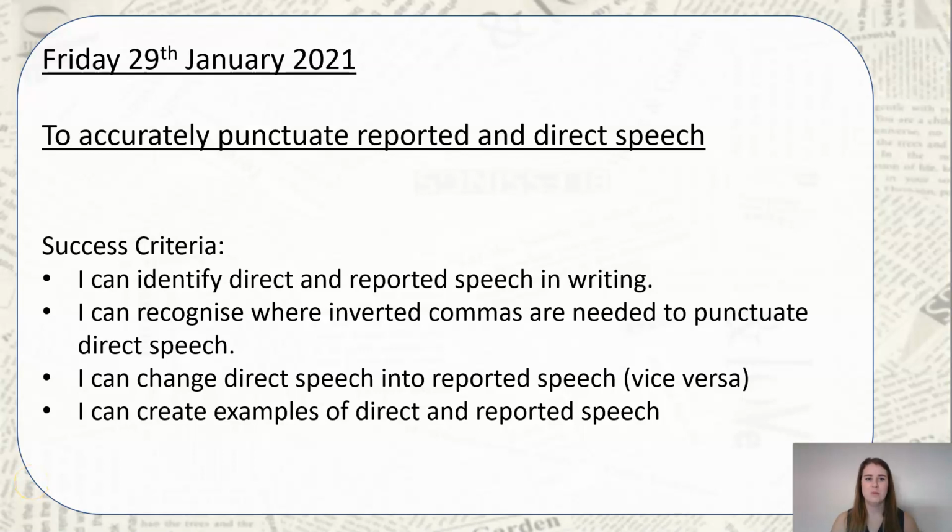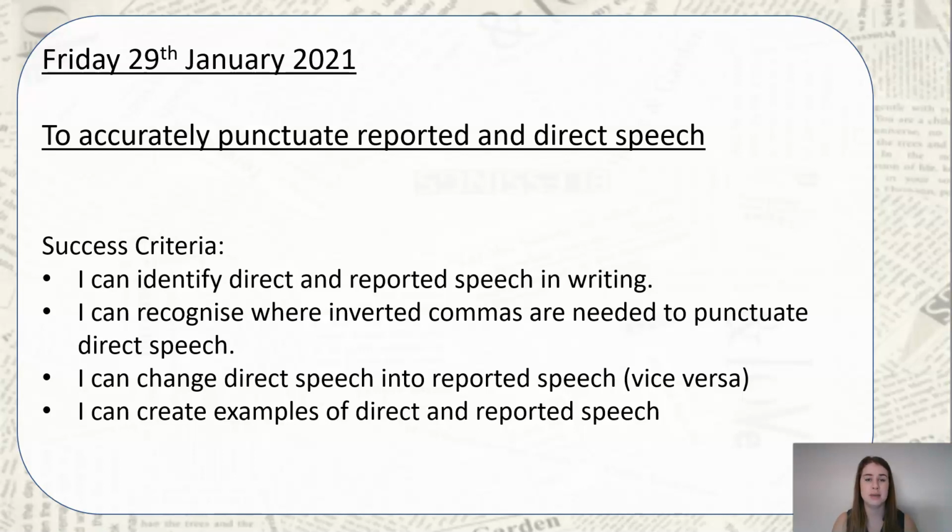Hello Year 5 and welcome to your last English lesson for our newspaper reports. So well done for getting this far. We spent three very long weeks having a go at writing and looking at all the different features of our newspapers to get to this end point. So today, to finish it off, we're going to go back and accurately punctuate reported and direct speech.